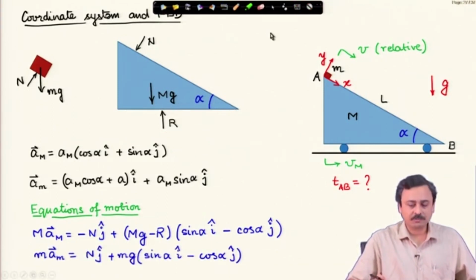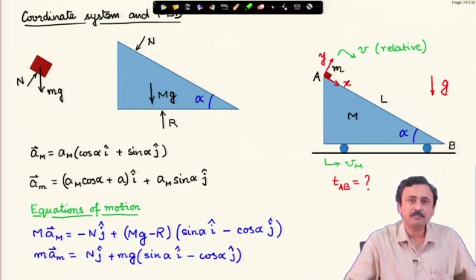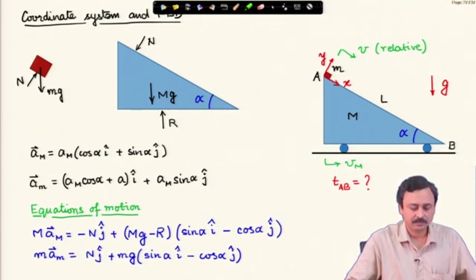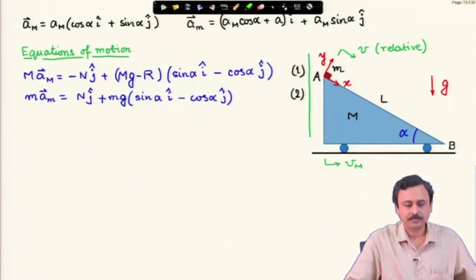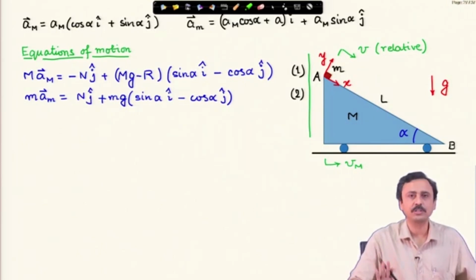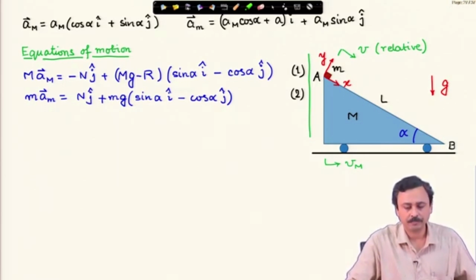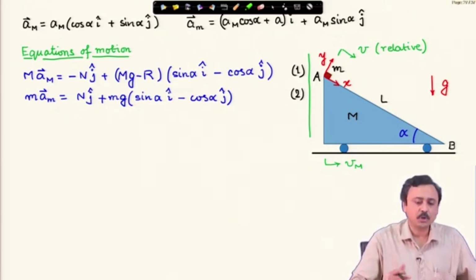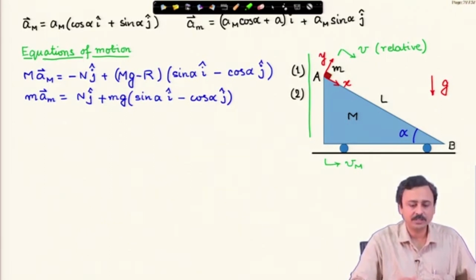The equation of motion of the block: mass of the block times acceleration of the block, now all forces on the block, normal reaction in the j cap direction and the weight in the vertically downwards direction. So, these are the equations of motion. I have removed the clutter, I have written only the acceleration expressions and the equations of motion that we have just now written out. Now, we have to solve, these are two vector equations, therefore, 4 scalar equations,